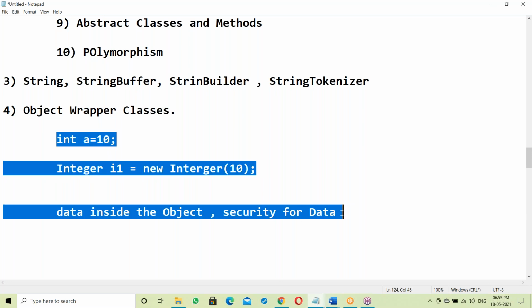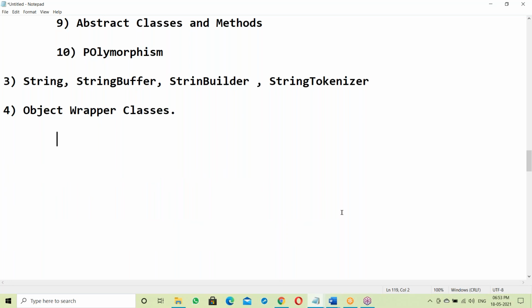To achieve more security in Java, we can use object wrapper classes.